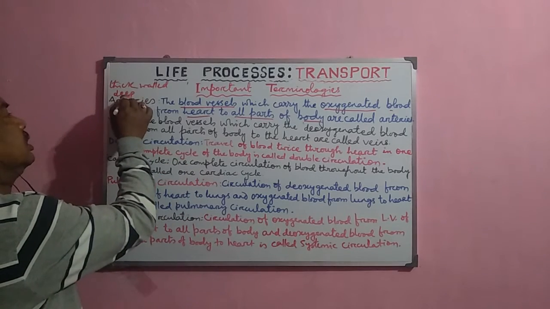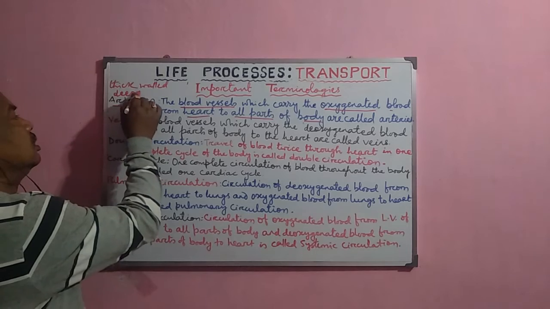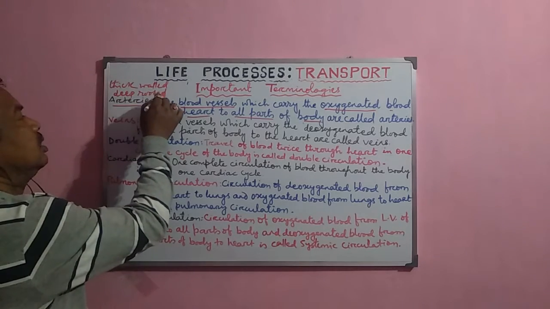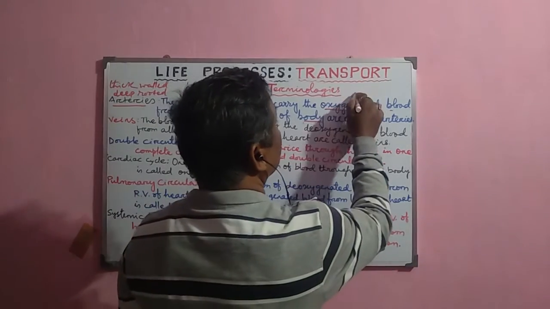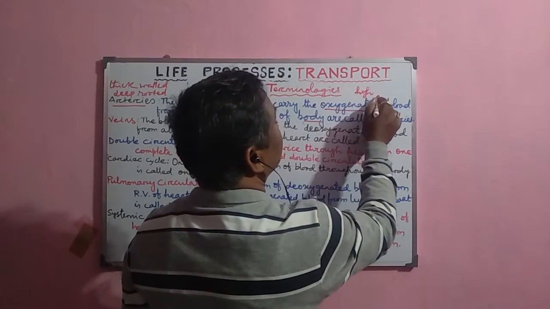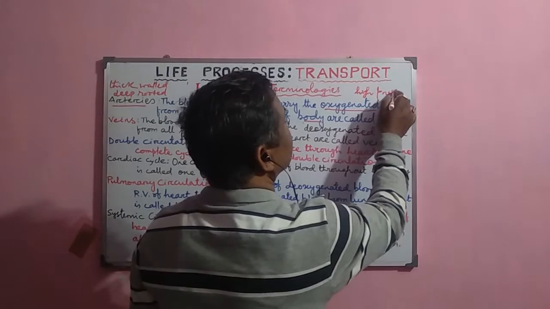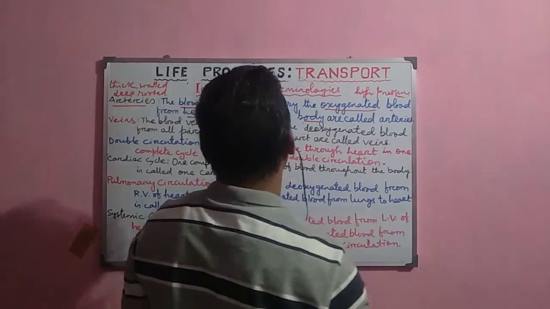They are present deep inside the muscles. That is why they are deep rooted, and the blood flows with high pressure. So these are called the arteries.